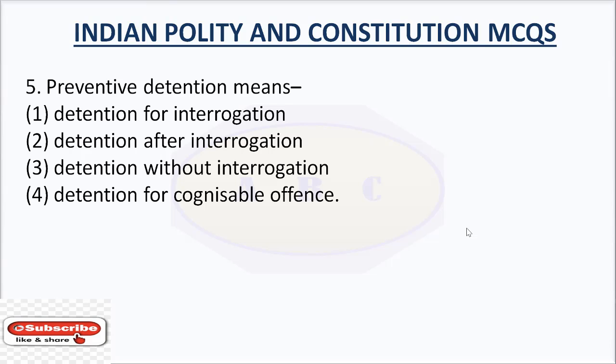Question number 5. Preventive detention means? Option number 1, detention for interrogation. Option number 2, detention after interrogation. Option number 3, detention without interrogation. Option number 4, detention for cognisable offence. The answer is without interrogation. So preventive detention means detention without interrogation.